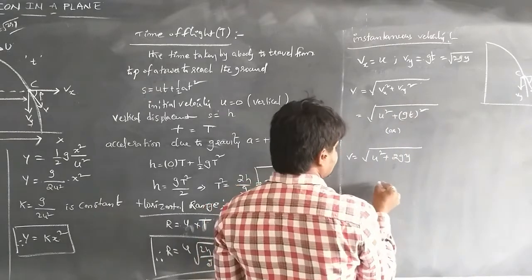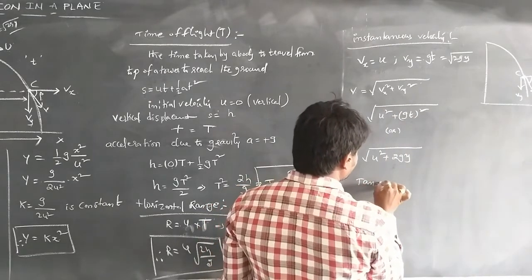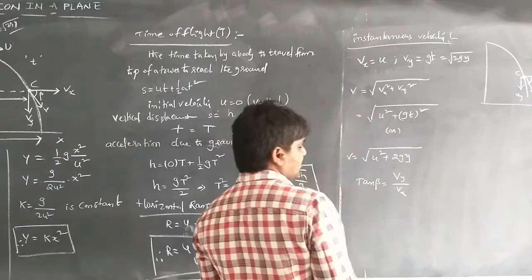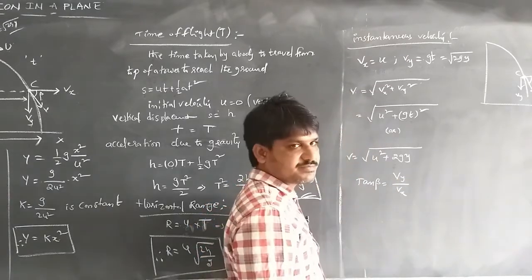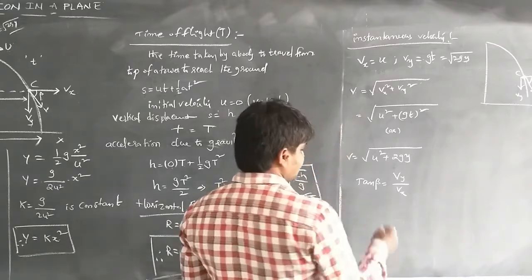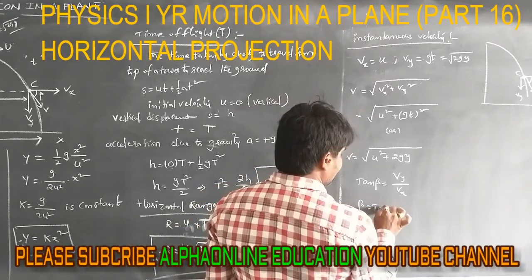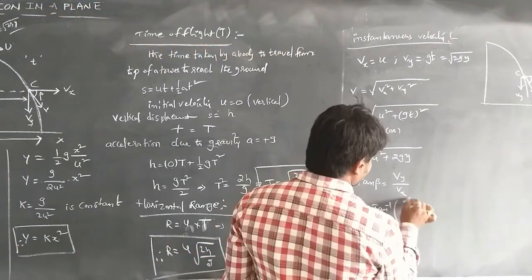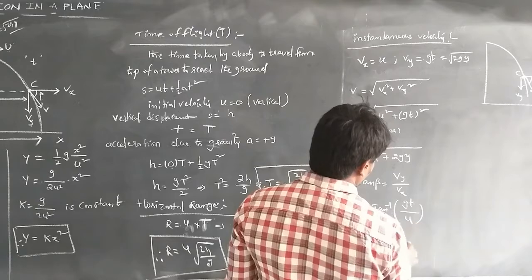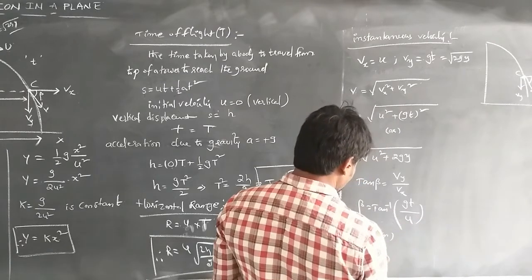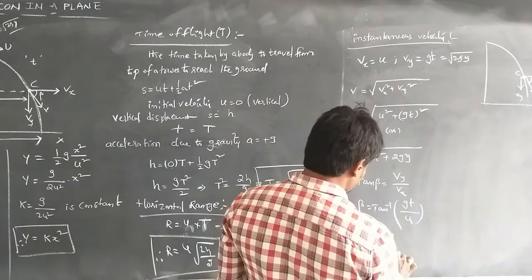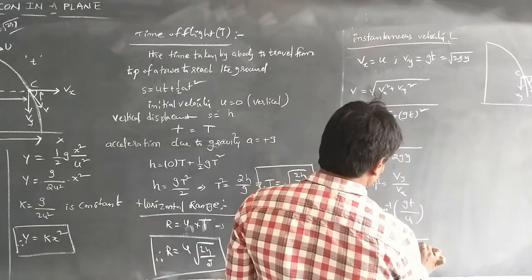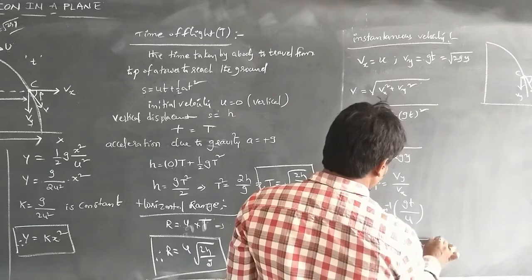So tan β = Vy/Vx. Then β = tan⁻¹(gt/u), or β = tan⁻¹(√(2gy)/u).